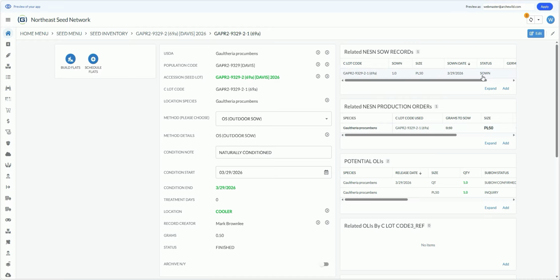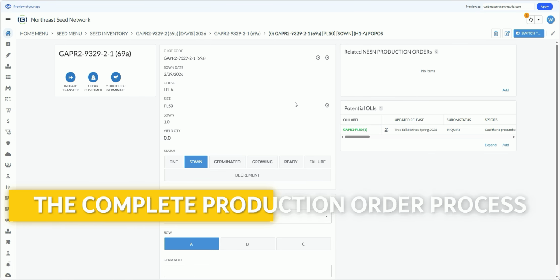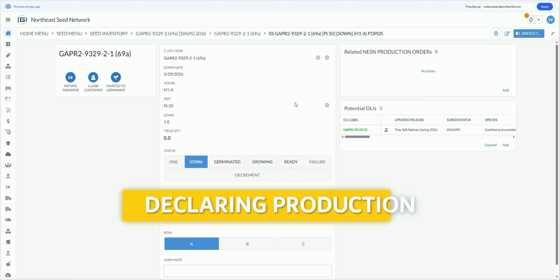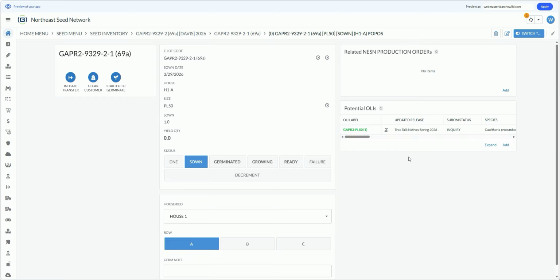We have our species now in inventory. Not only in inventory, but we know exactly where we put it. So this crop is well on its way to producing a beautiful plant. So that was the complete walkthrough of the 3-step production order process: creating the production order, declaring what was produced, and then posting what was produced to inventory. Excellent. Now let's preview the growing process.